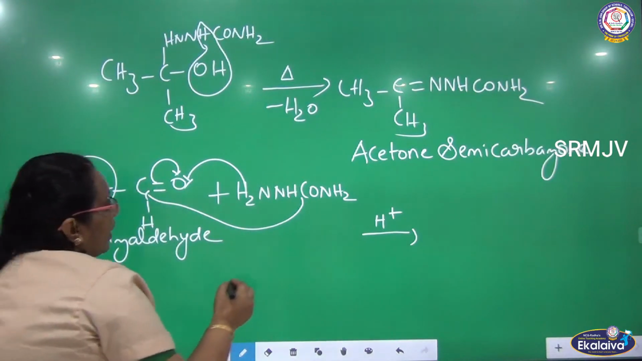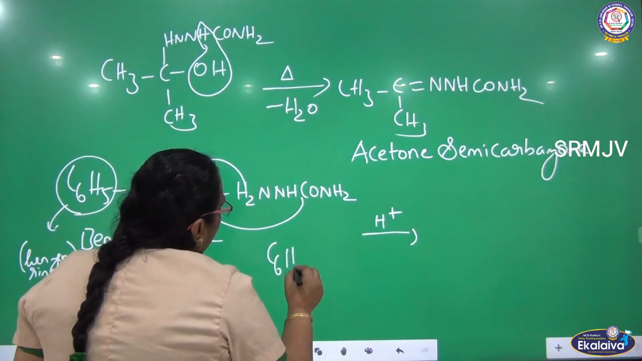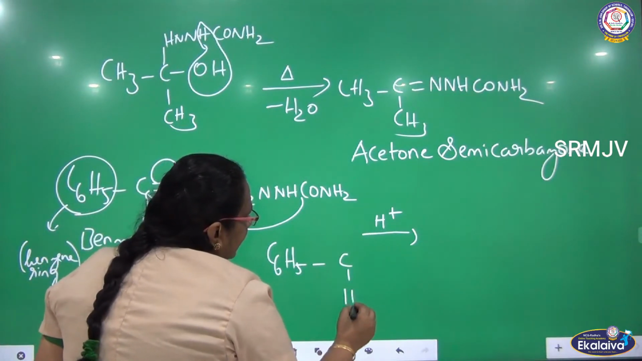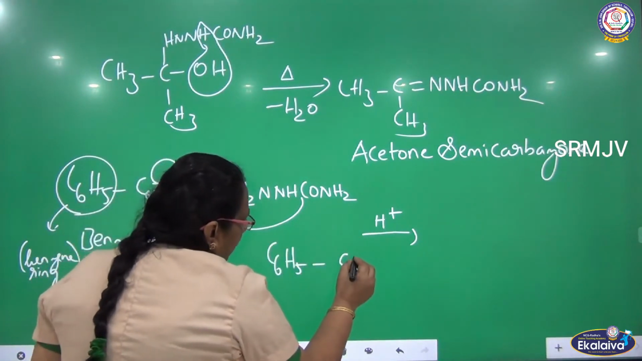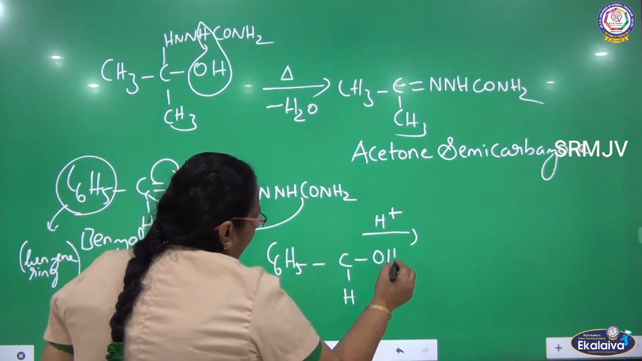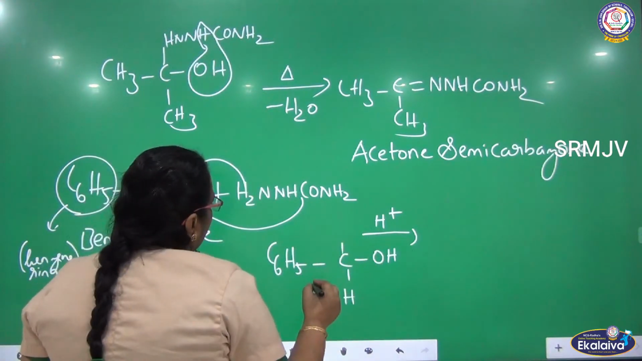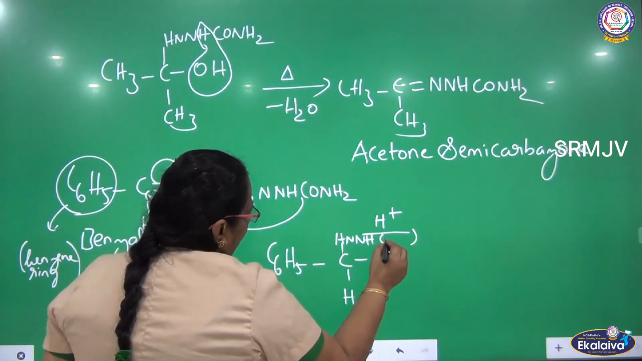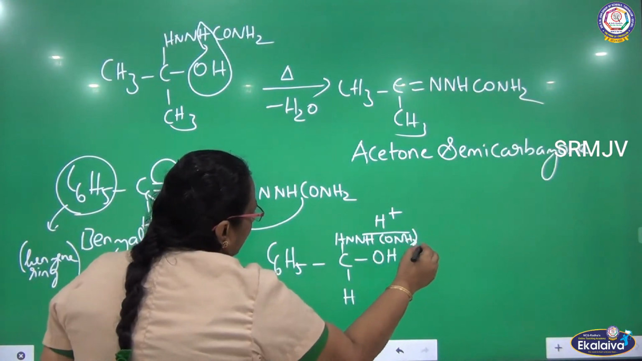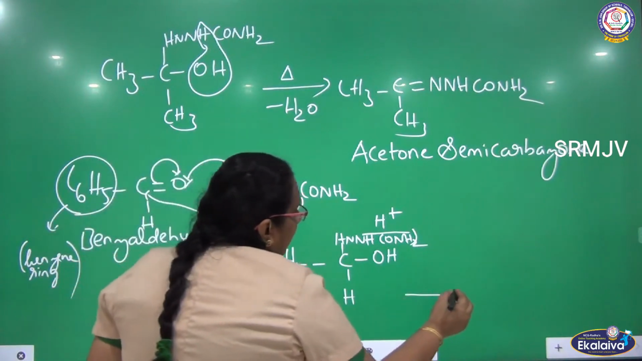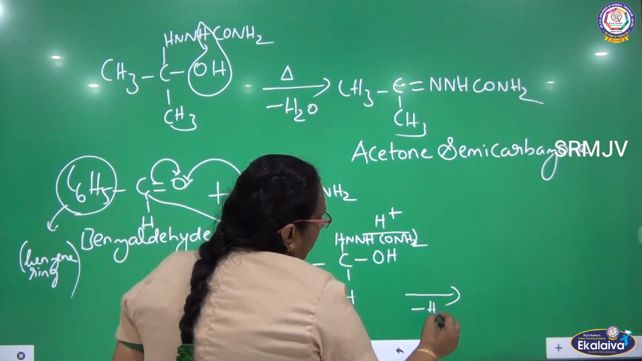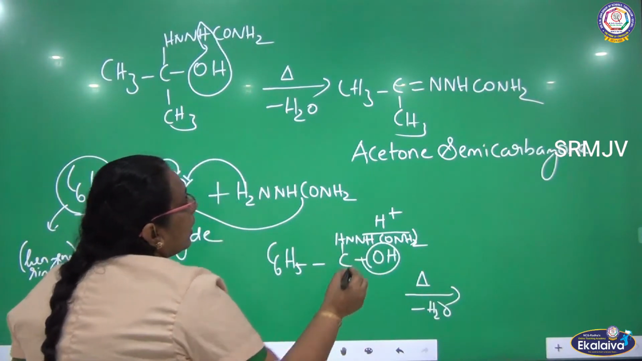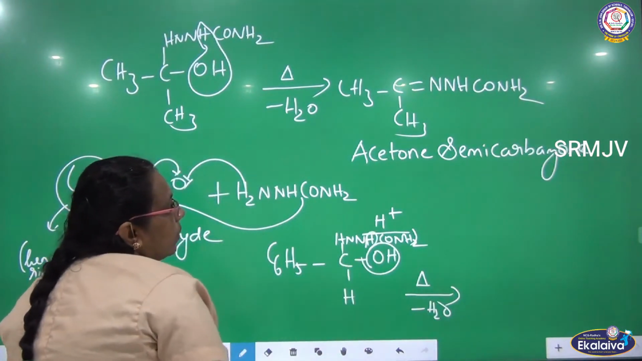So what is the compound we are getting here? An unstable compound, C6H5. Carbon in the center, hydrogen on one side, the double bond will be broken as a single bond, oxygen and hydrogen towards the other side. What is remaining? HNNHCONH2. So it's an unstable compound. Next step, it loses a water molecule on heating. OH from here and one hydrogen from here will be removed as water.